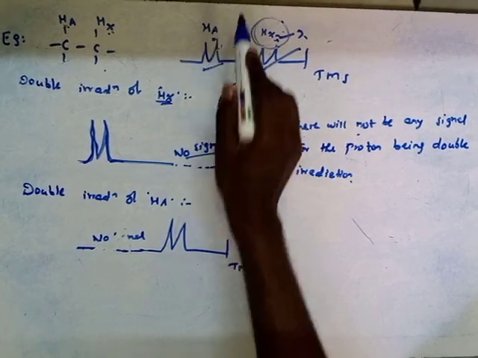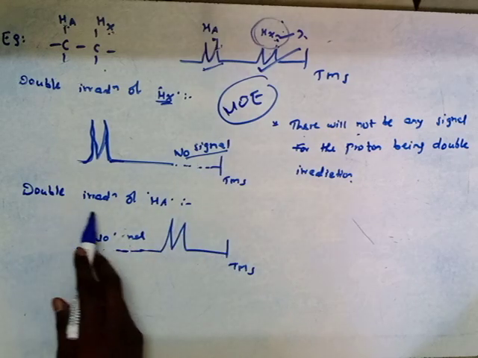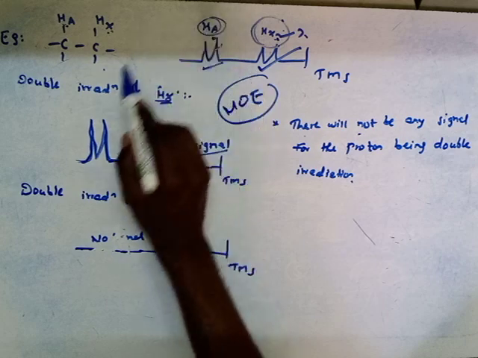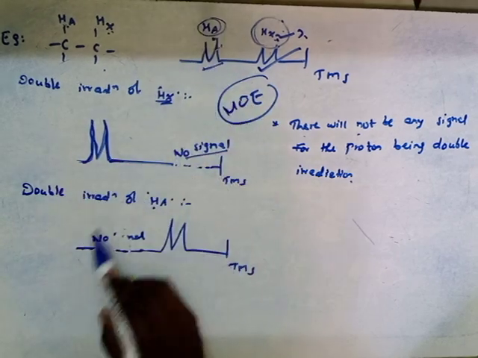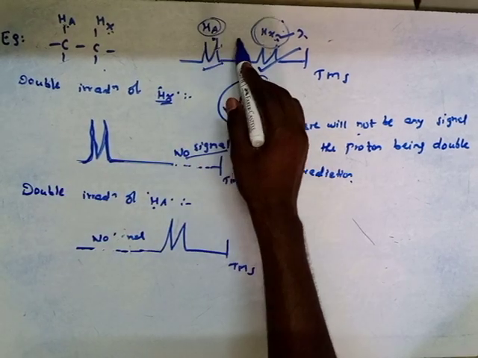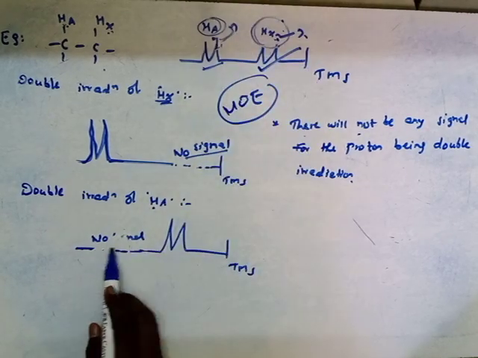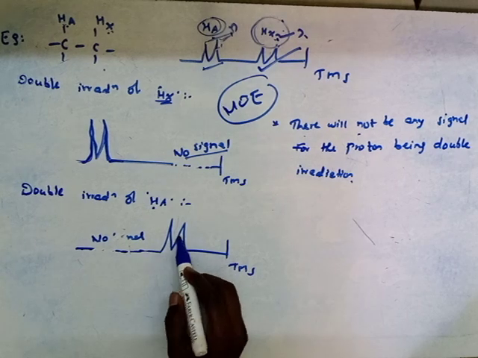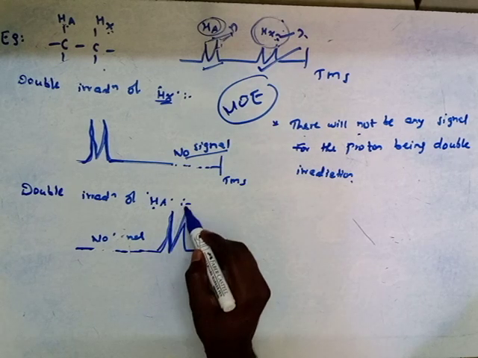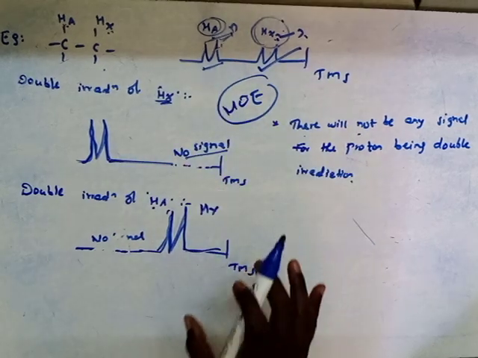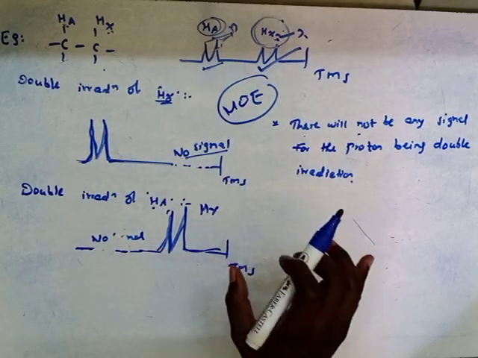You have to remember there will not be a signal for the proton being double irradiated, but it enhances the intensity of the neighboring protons. Similarly, if we double irradiate the HA proton, there is no signal for this proton, but it enhances the intensity of the HX proton. This is the NOE effect, that is the nuclear Overhauser effect.